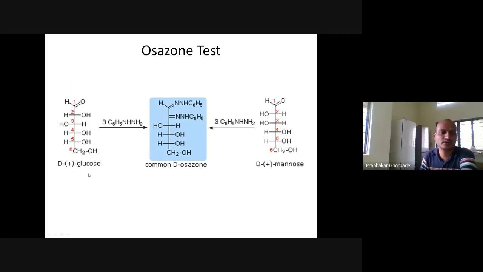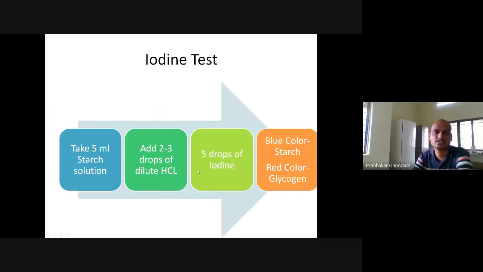The same reaction we observed here: D-glucose in the presence of phenylhydrazine gives the D-Osazone. Here it will attach, and at the second carbon it will attach. If you have mannose, it will attach with this carbon and give the common D-Osazone like structure. Okay, Osazone. Next is the iodine test.